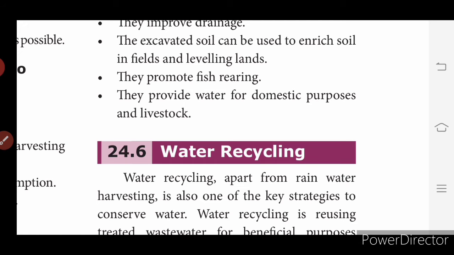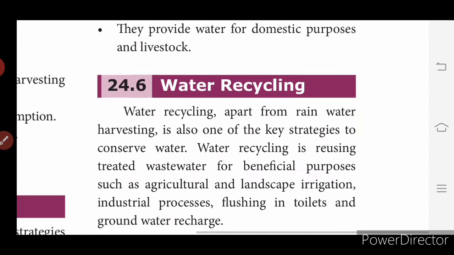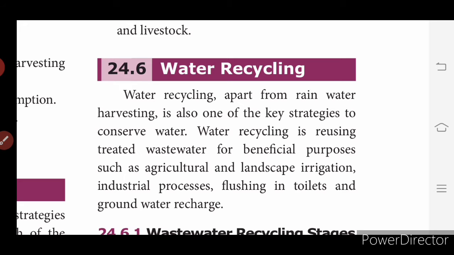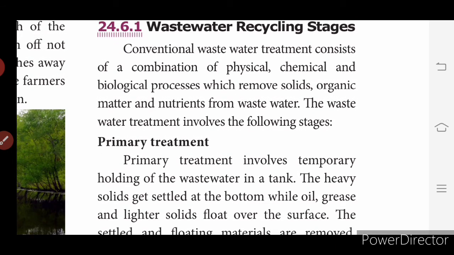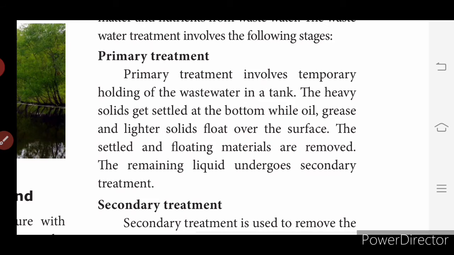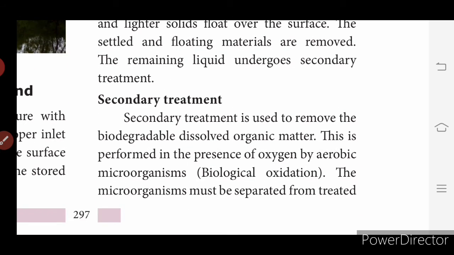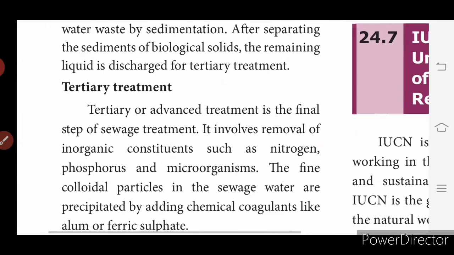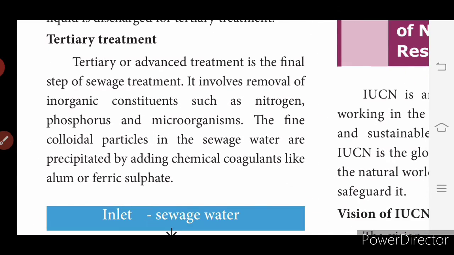Okay, so next we are going to see water recycling. So what is water recycling? Apart from rainwater harvesting, it is also one of the key strategies to conserve water, isn't it? Wastewater is used for beneficial purposes such as agricultural and landscape irrigation, industrial processes, flushing toilets, and groundwater recharge. So you can recycle all the wasted water. What are the methods that come under wastewater recycling? Treatment involves the following steps: primary treatment, secondary treatment, and tertiary treatment.